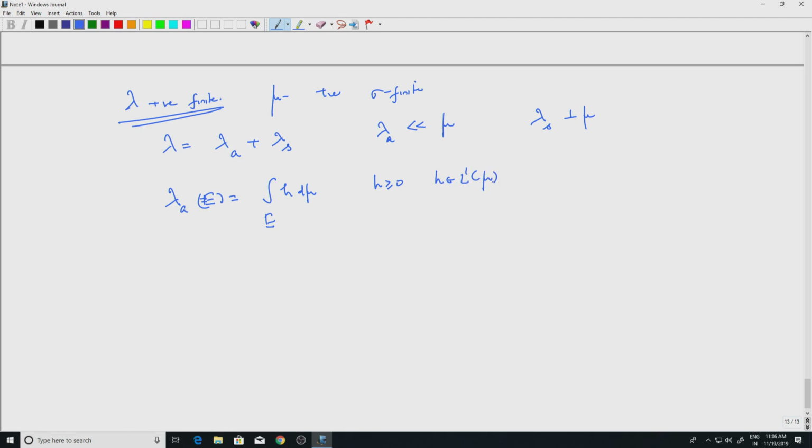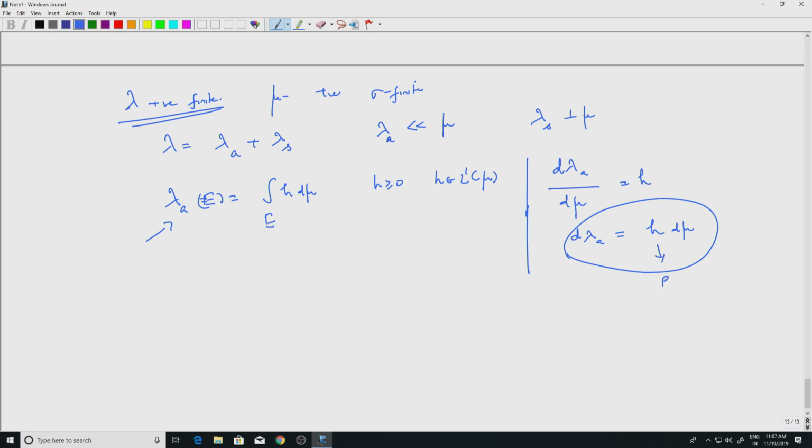So if you want, in symbols, the Radon-Nikodym derivative of lambda A with respect to mu, right, this is H. That is the symbol we have, or in other words d lambda A equals H d mu. We already used this notation. That is what this equality means, okay. So sometimes symbolically we will write like this. So H is the Radon-Nikodym derivative.